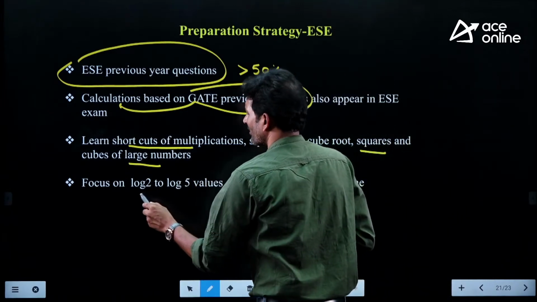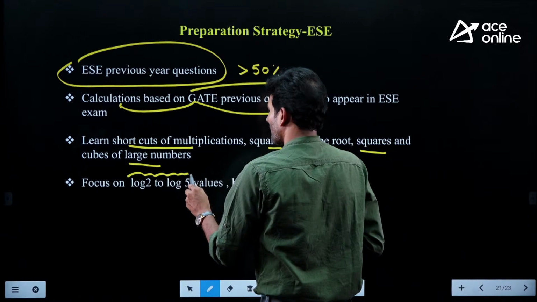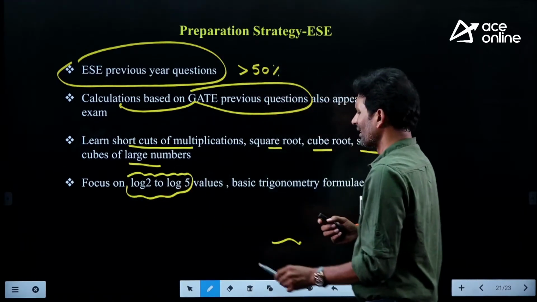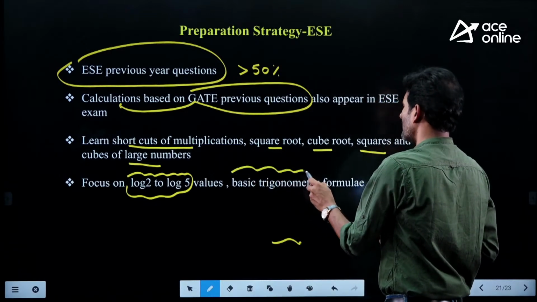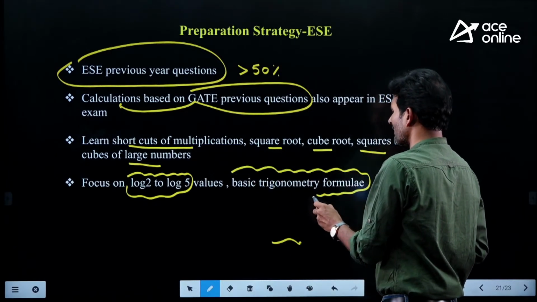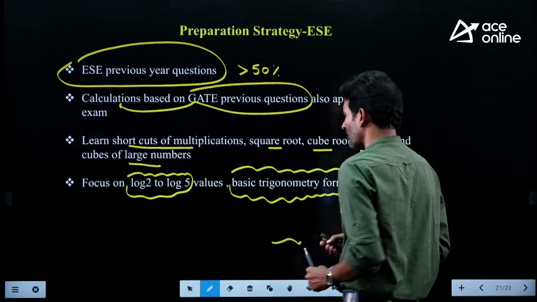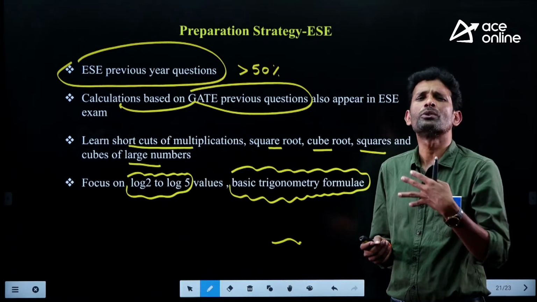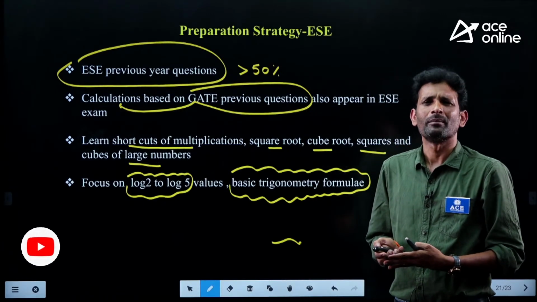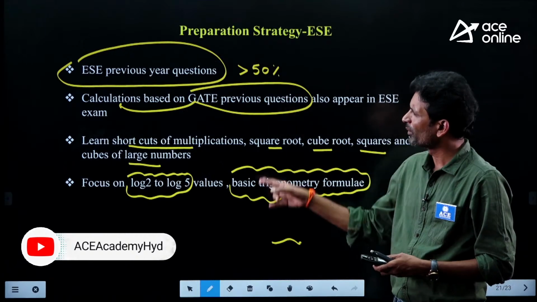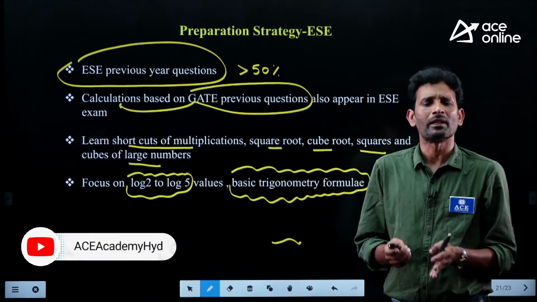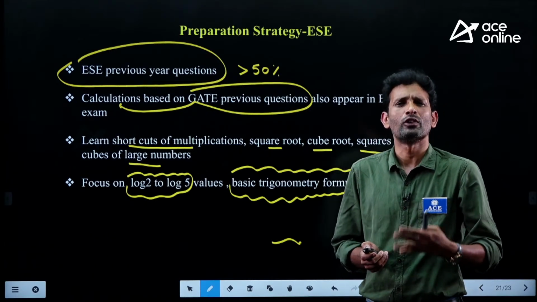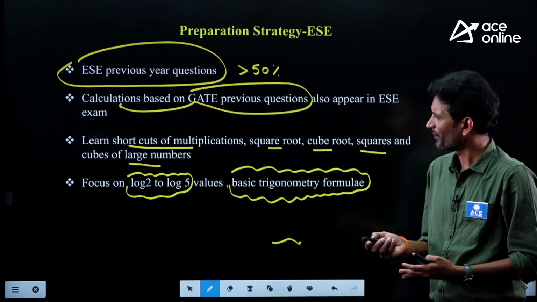And in addition to that, focus on logarithmic values such as log 2, log 3, log 5, and so on. Also some basic trigonometric formulae and identities, like sine square theta plus cos square theta equals 1. Try to focus on these basic trigonometric formulae. If you follow these things when preparing this subject, it is going to give you a lot of confidence while preparing for the ESC examination, right?